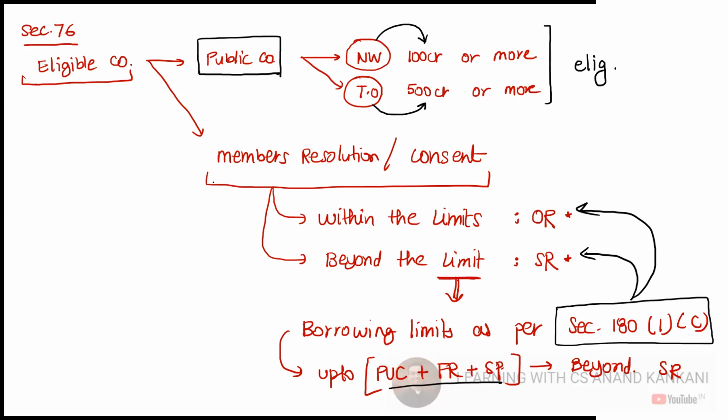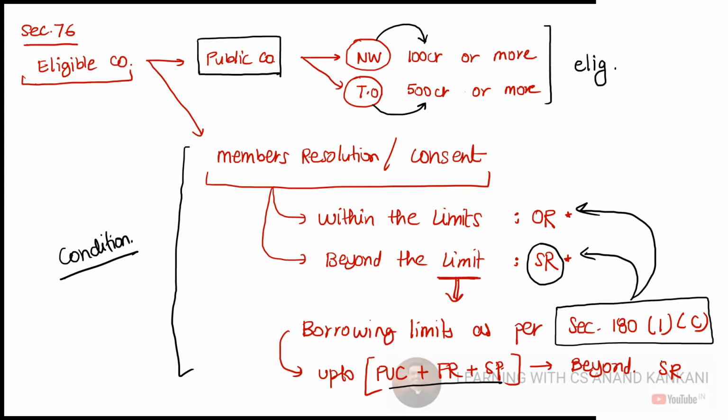Now let's see the condition. The company needs to pass a special resolution or a board resolution. Now there are two cases. The company will have to pass a special resolution if they exceed the borrowing limit of section 180 subsection 1 clause C. That is, with the acceptance of this deposit, they are going to cross paid up share capital, free reserves and securities premium with their existing borrowing.